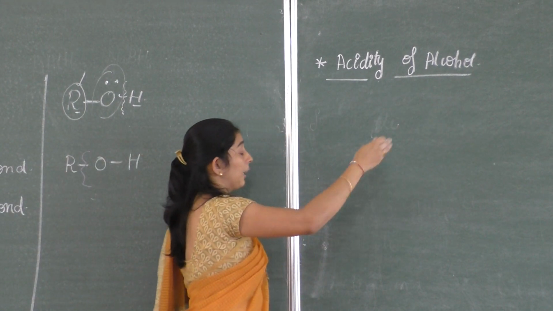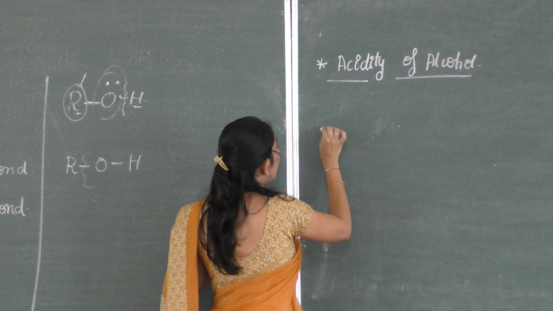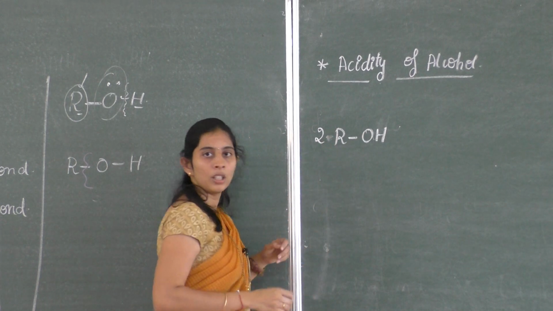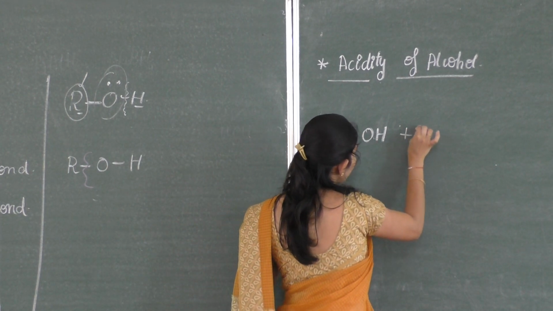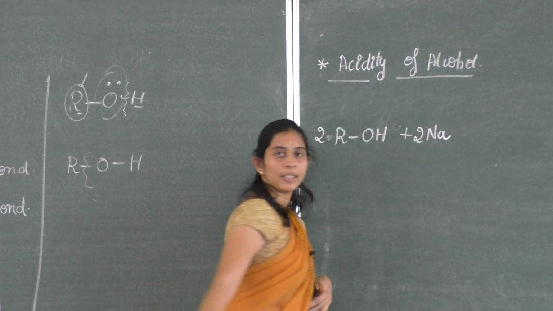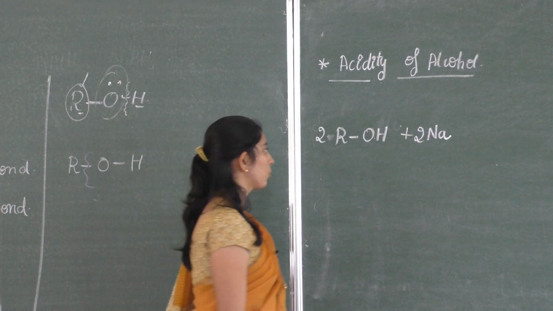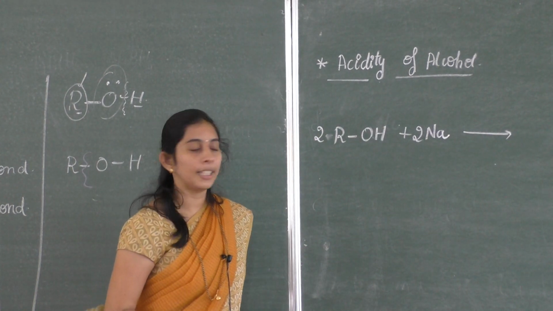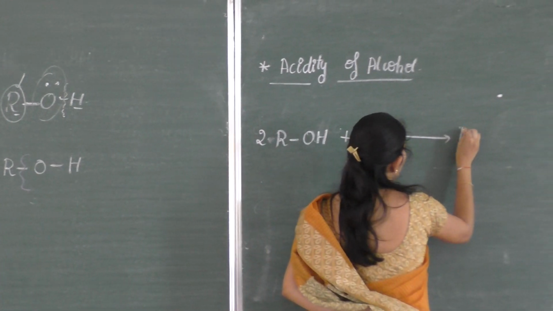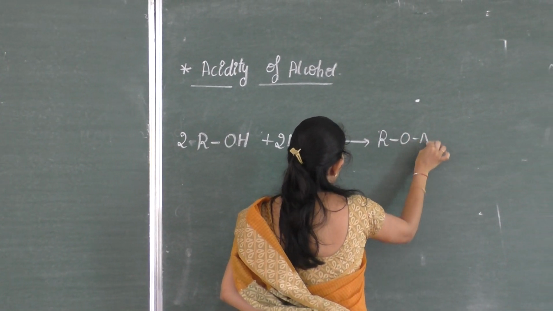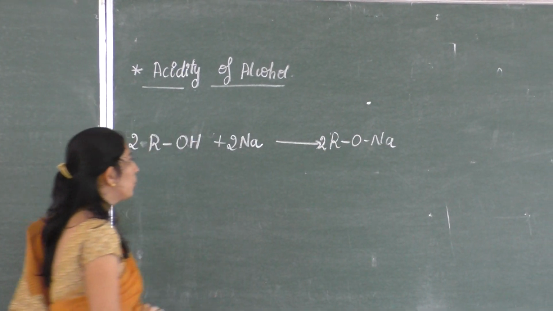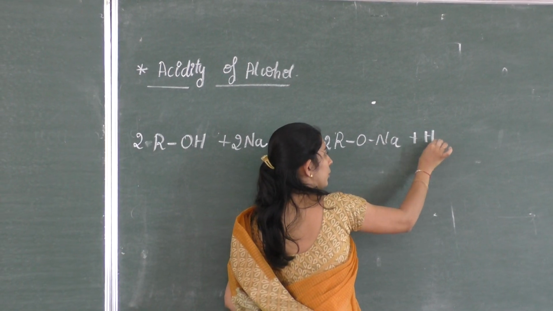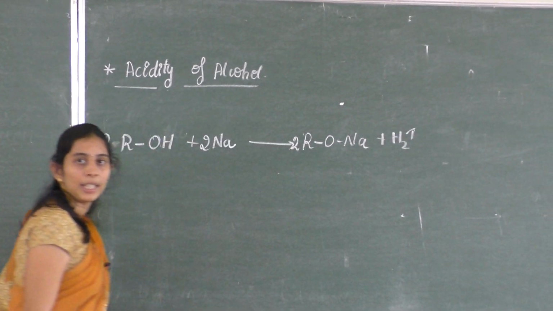If we have 2ROH and treat it with a metal like sodium, 2Na, two molecules are needed. Formation of alkoxide takes place, 2RONa, plus the liberation of hydrogen gas.